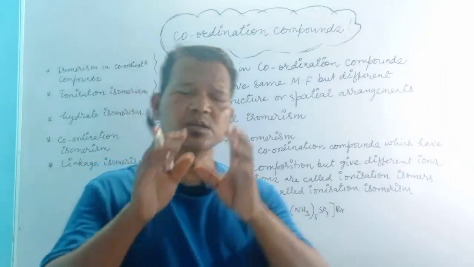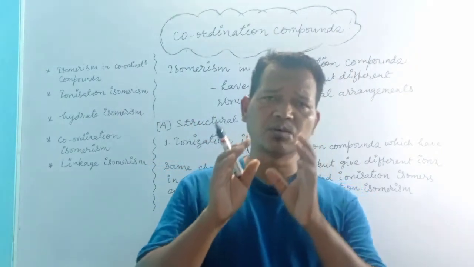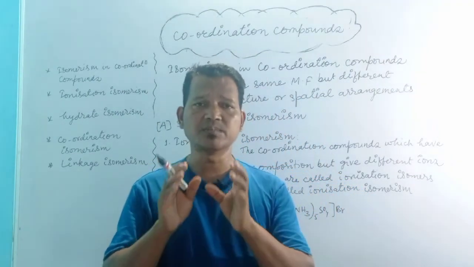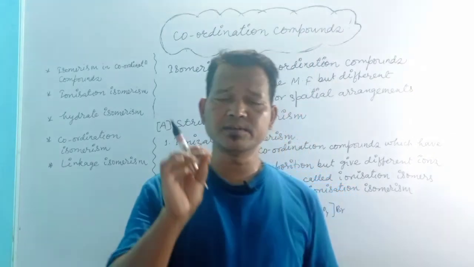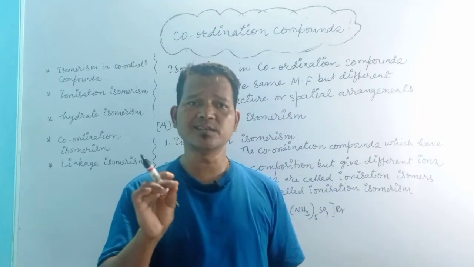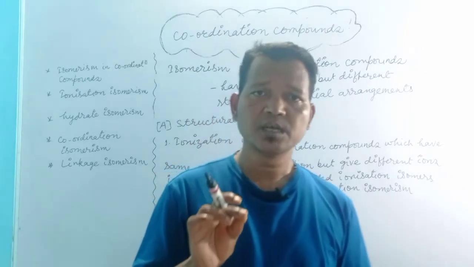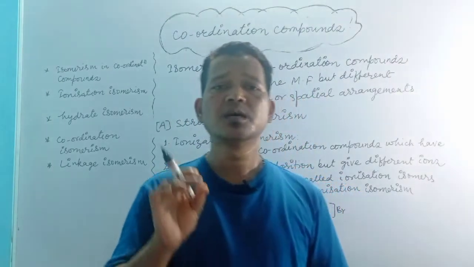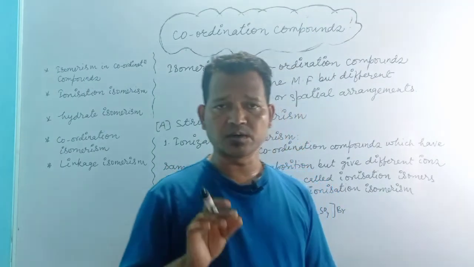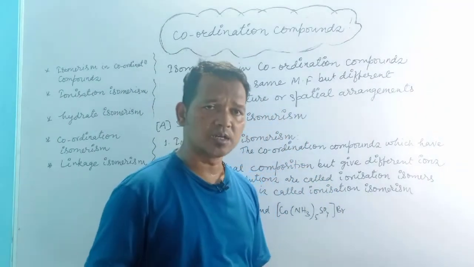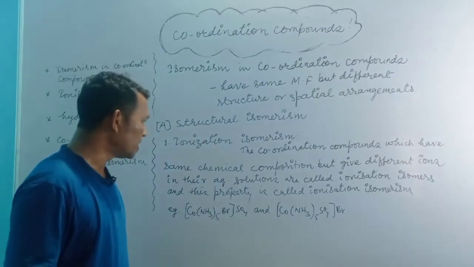The coordination compounds which have the same chemical composition but give different ions in their aqueous solutions are known as ionization isomers, and this phenomenon is called ionization isomerism.